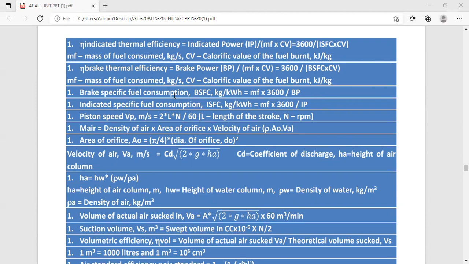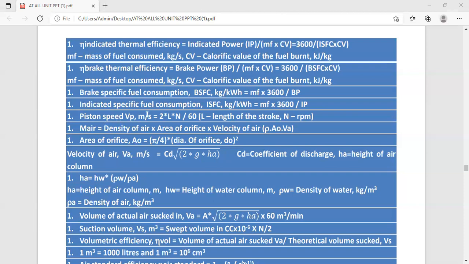Next is the brake specific fuel consumption. This is the fuel consumption required to produce the brake power, that is BSFC, which is MF into 3600 upon BP. Whenever you take BP in the denominator, that is BSFC, but whenever you take IP, you can see the next formula, that is ISFC. ISFC is equal to MF into 3600 upon IP.